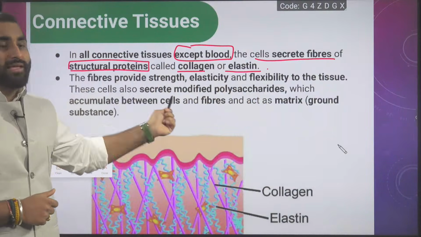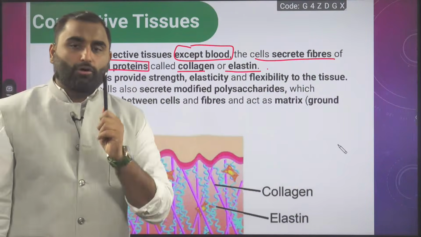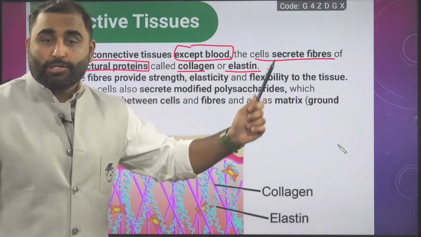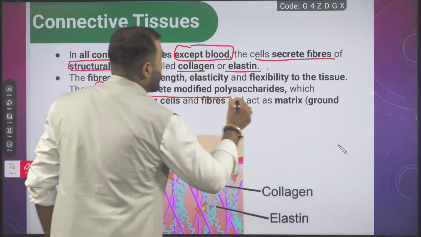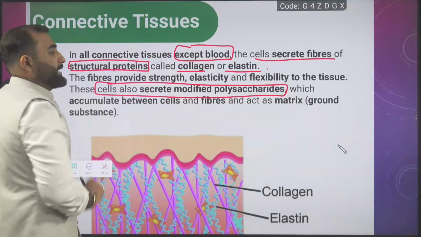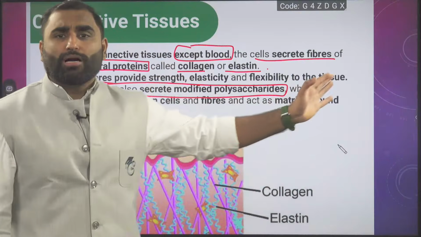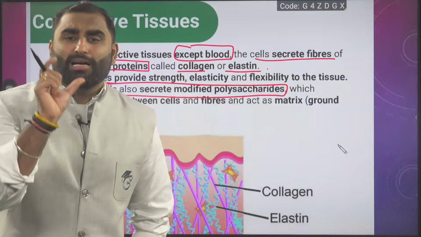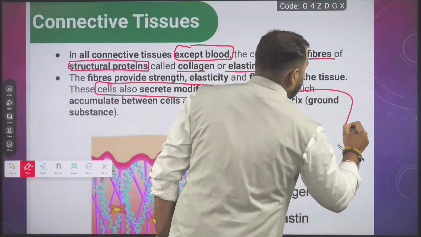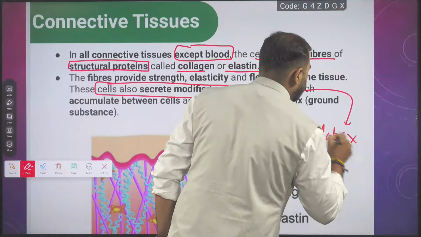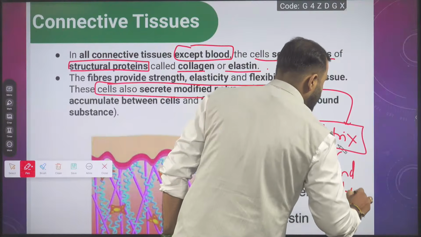So it provides strength, elasticity and flexibility. Then these cells also secrete, as we have already discussed, fibers and matrix. These cells also secrete modified polysaccharides. What are the modified polysaccharides here? We are talking about the matrix part, the ground substance.